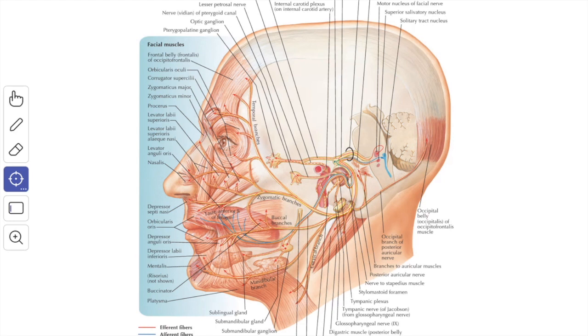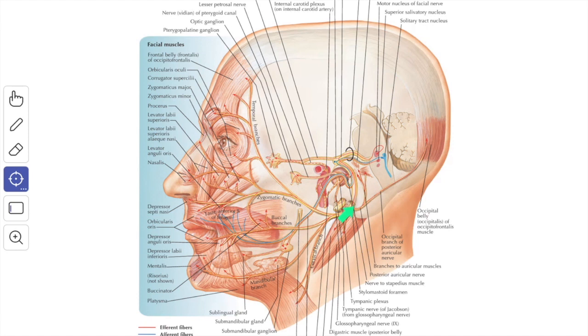From the brainstem to the terminal distribution, the facial nerve changes direction 5 times: forward and lateralward, then backward, downward and forward.